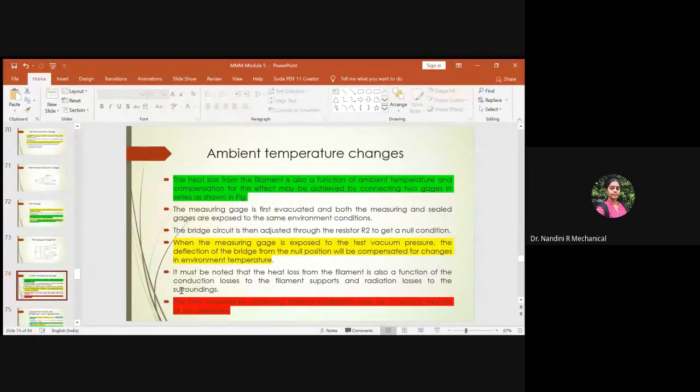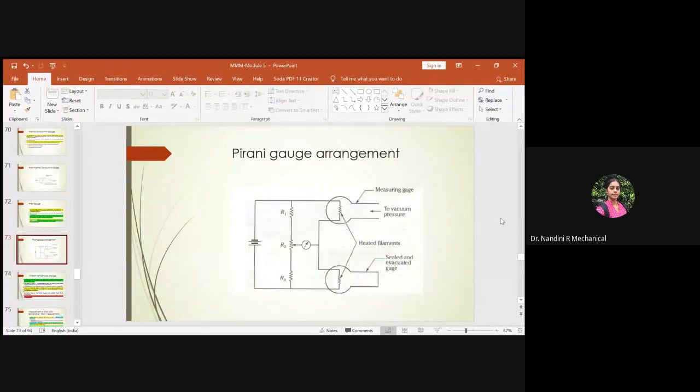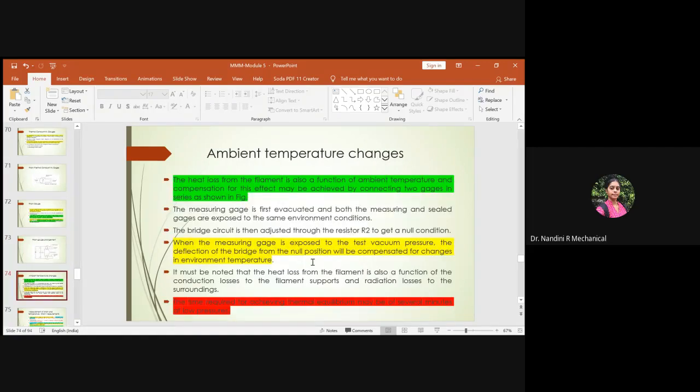Also, one thing you have to note is that the heat loss from the filament is also a function of conduction loss to the filament supports and radiation loss to the surroundings. The filament is heated to a particular temperature. When you keep varying the pressure, the temperature of the filament also reduces, right? So there will be a dissipation of heat to the external environment. Along with the loss of heat from the filament, it also results in conduction loss and radiation loss with respect to the surroundings.